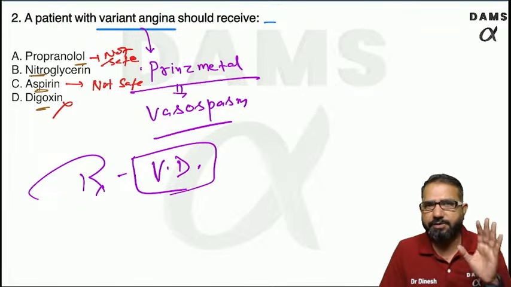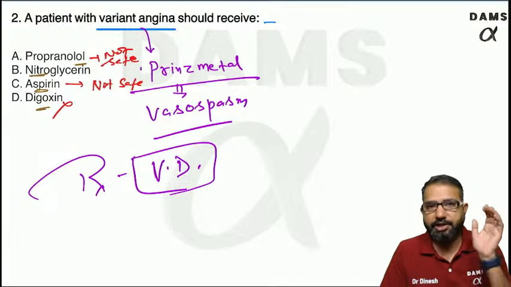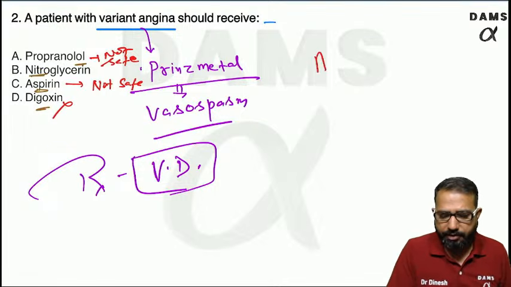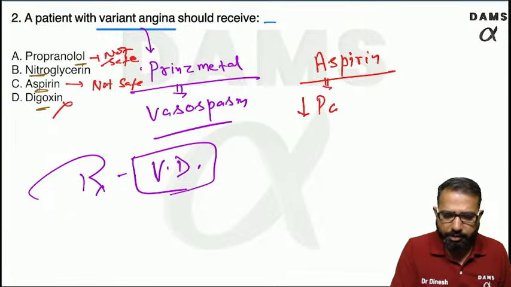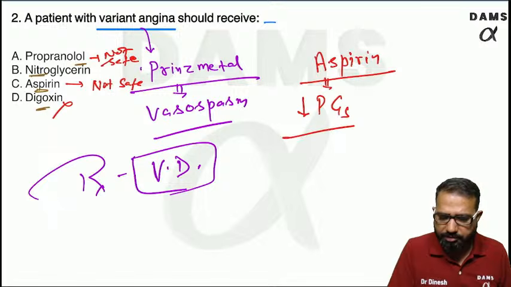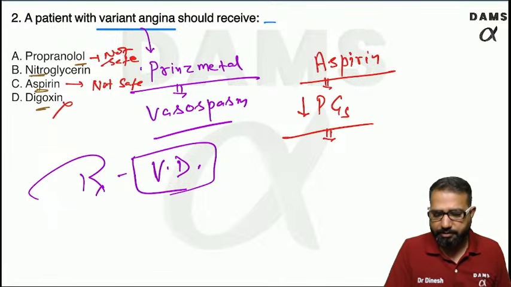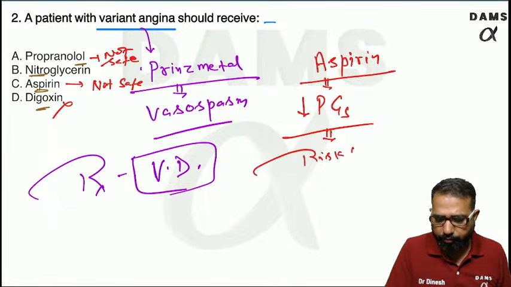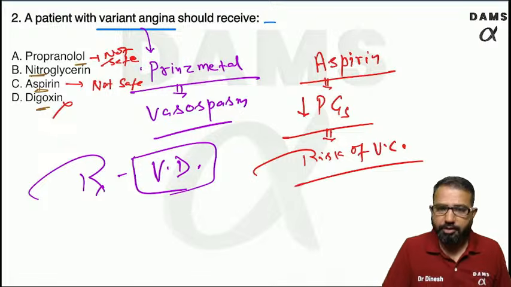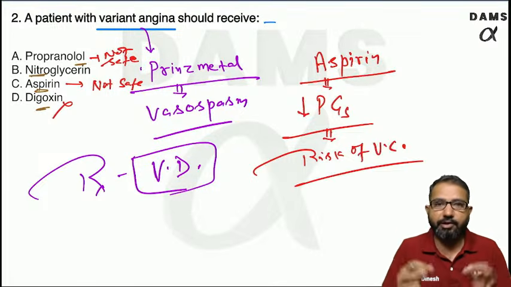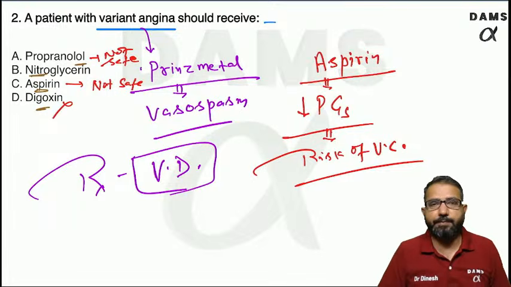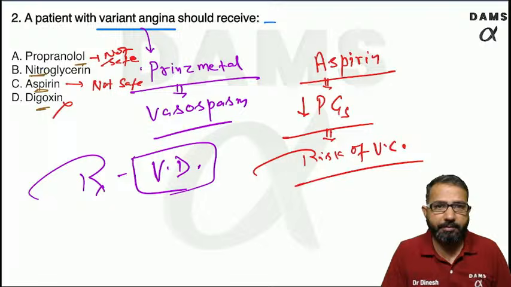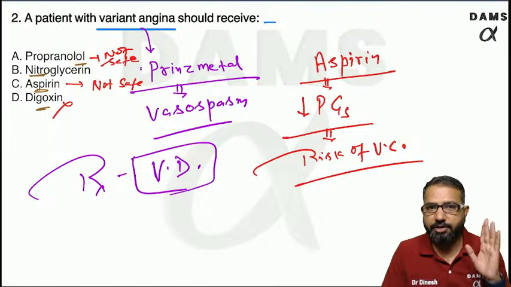Aspirin will decrease prostaglandin. If the prostaglandins are decreased, vasodilation will decrease. So there will be risk of vasoconstriction. So never use aspirin if you are suspecting Prinzmetal angina. You can use aspirin in other angina or MI, but not in these patients.